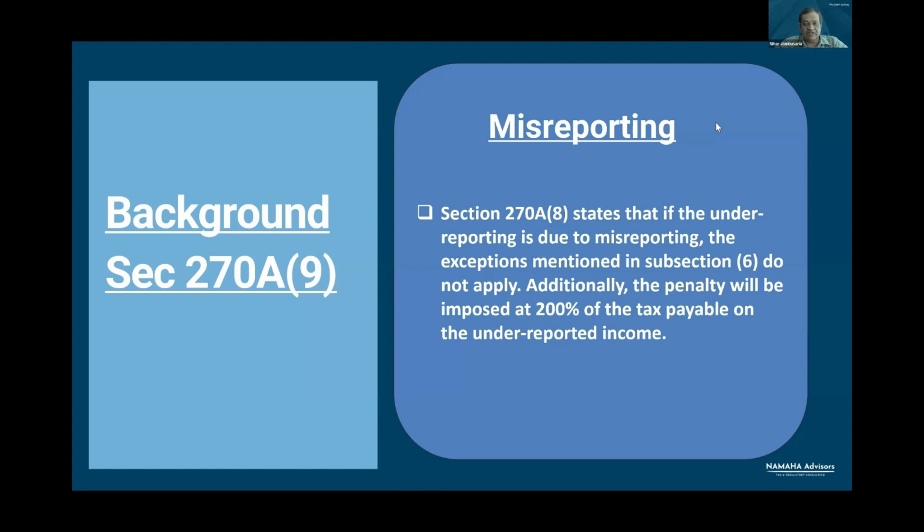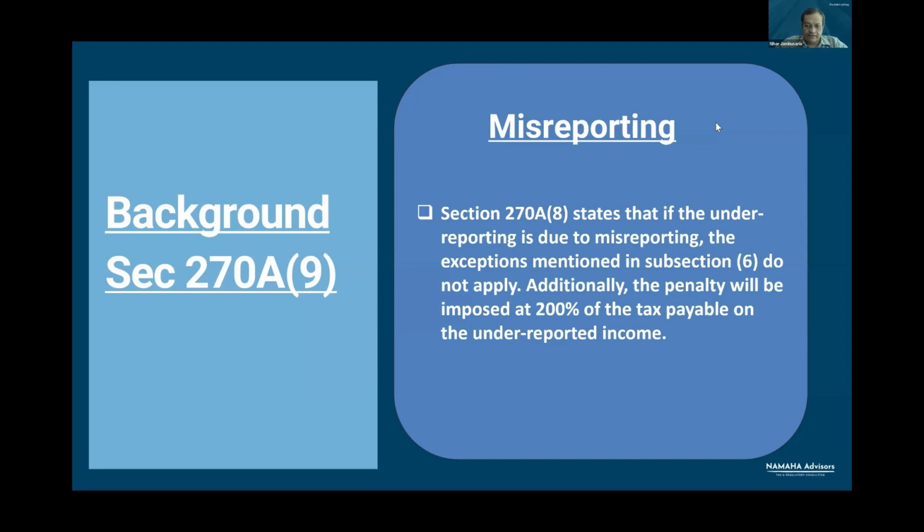Section 270A, subsection 8 lays down that if the underreporting is in consequence of misreporting, the exceptions mentioned in subsection 6 will not apply. We will see in the next slide that all these 6 situations which are laid down in subsection